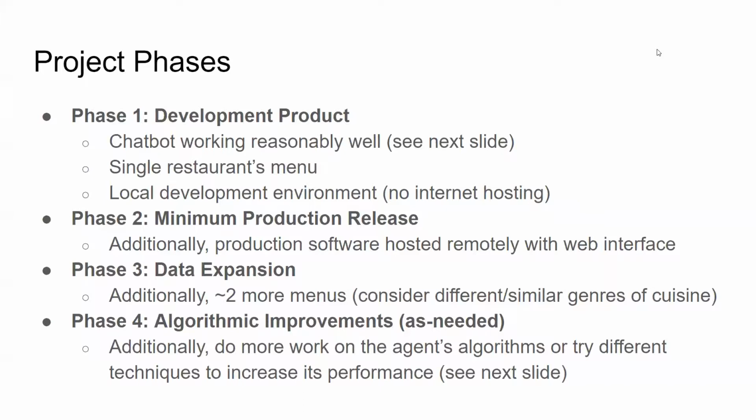After that, we'd love to add more menus onto the back-end data set, for more diverse or similar data, to see how that interacts. And then algorithmically, we may need to improve the performance of the AI agent at that point.